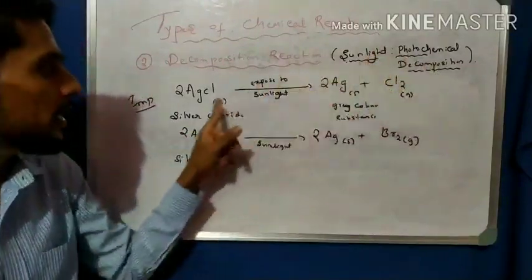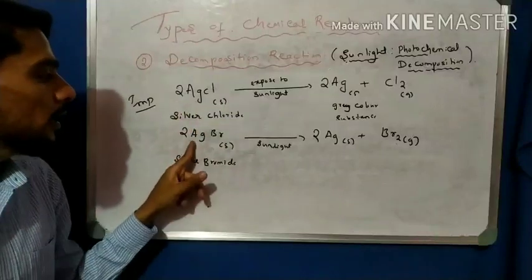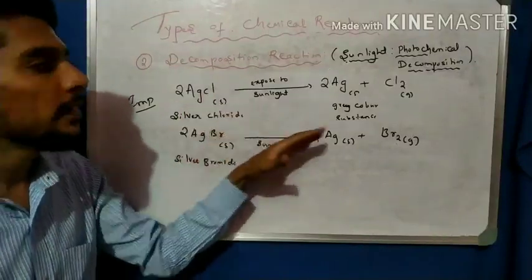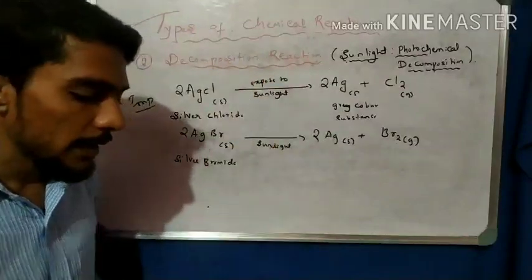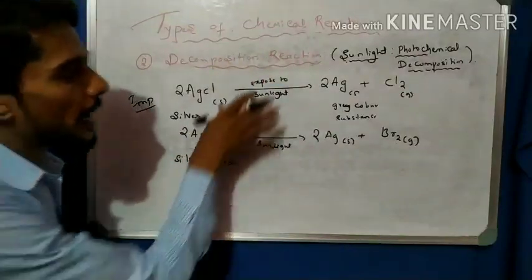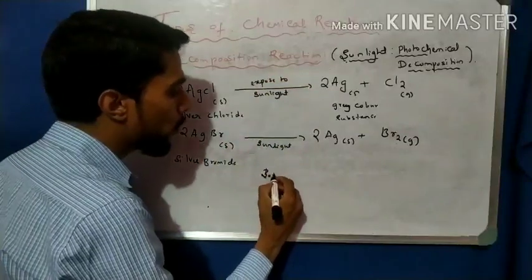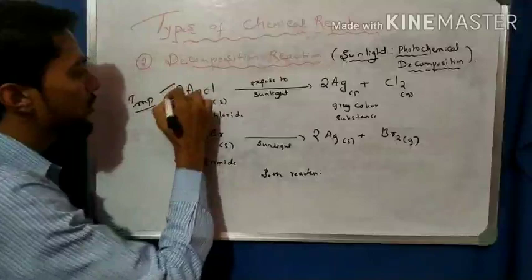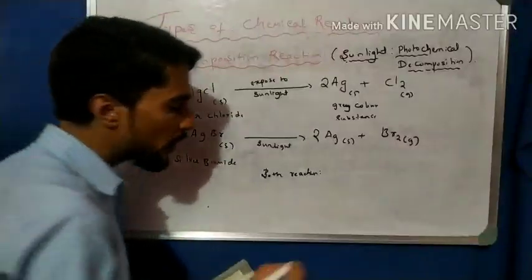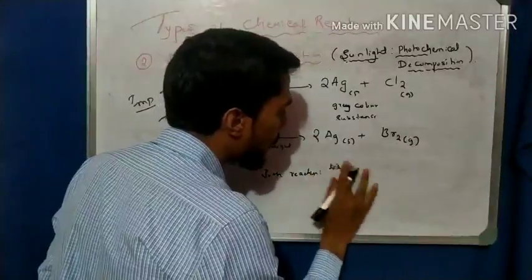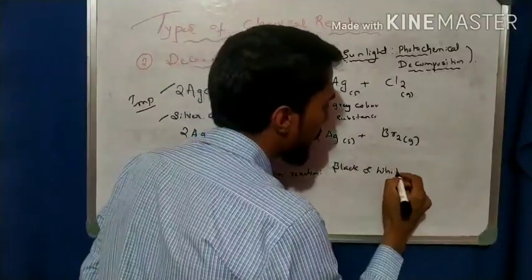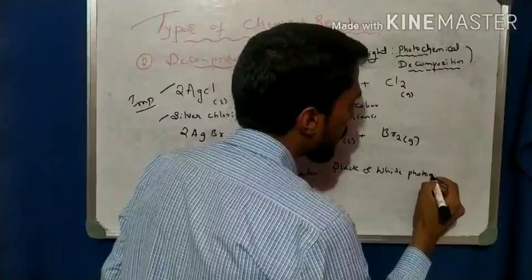There is sunlight. One is silver chloride and one is silver bromide. Both, when exposed to sunlight, are decomposed. Both the reactions mentioned here are used in black and white photography.